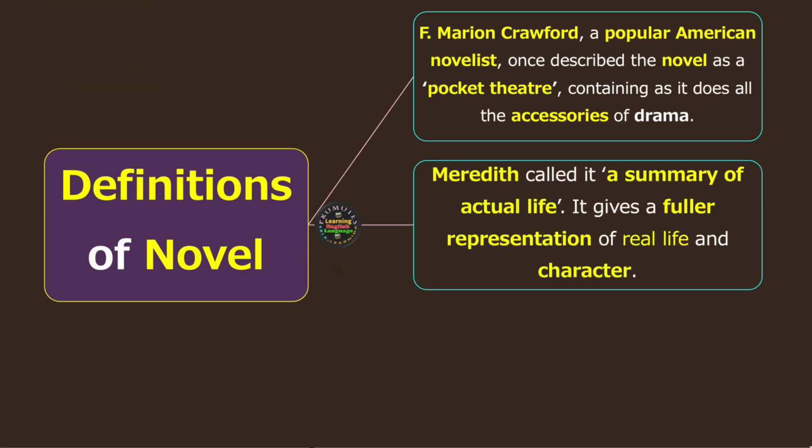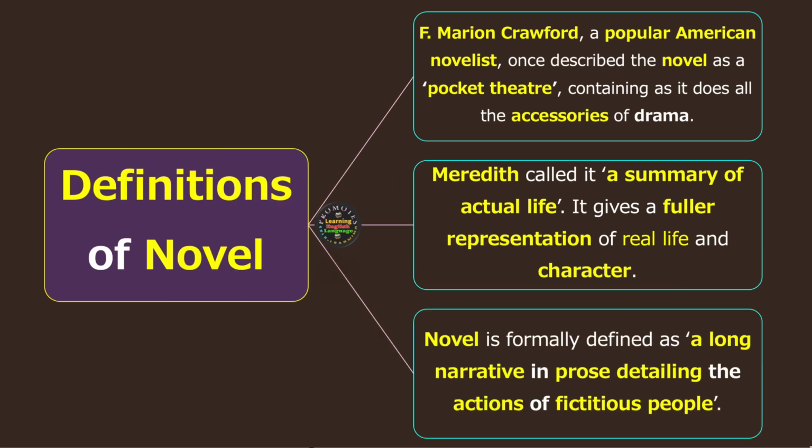Meredith, another famous writer, called it a summary of actual life. A summary of actual life means a brief account of real life, a reflection of real life. Of course, novel is all about life, and the better it presents real life, the better the novel is. It gives a fuller representation of real life and character. It provides a detailed picturization of a character existing in real life. That is the idea here. We move on to the next point.